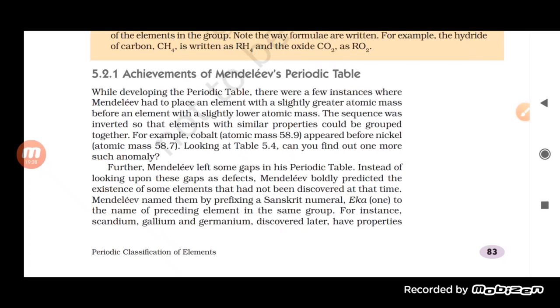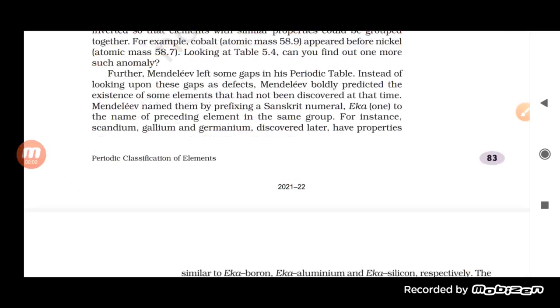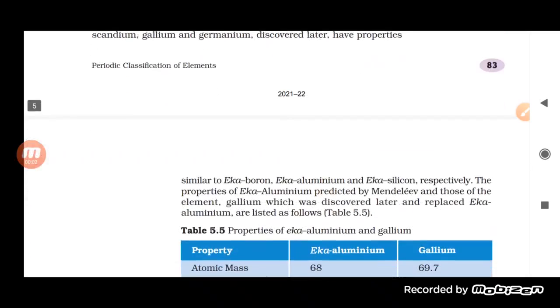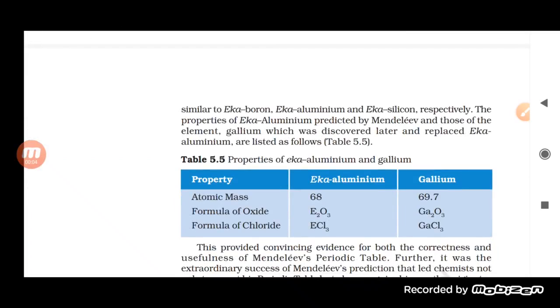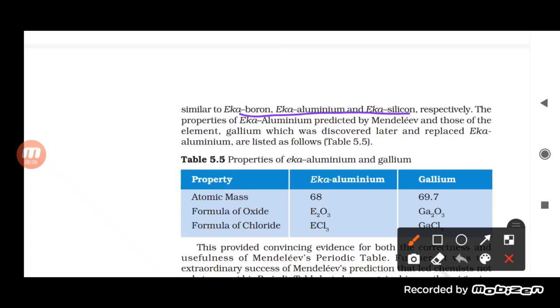So he said that in place of scandium, gallium, and germanium, which were discovered later, he had already given names. At that time scandium, gallium, germanium were not discovered, but he gave names to some of the elements by writing Eka there, and said that the properties would be similar to Eka boron, Eka aluminium, or Eka silicon respectively.